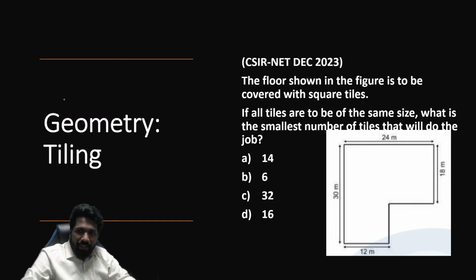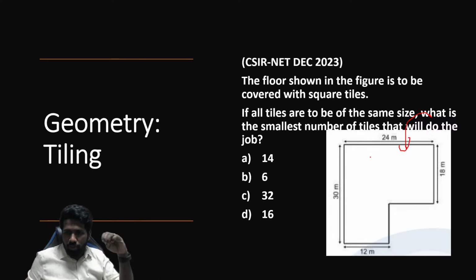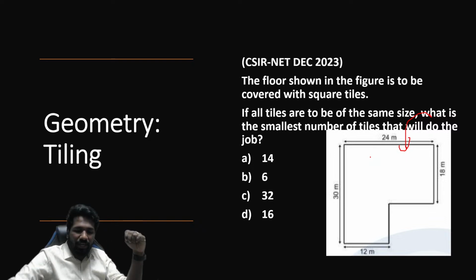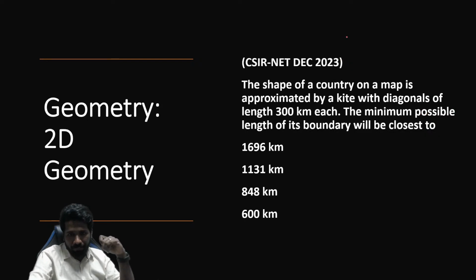एंड ज्योमेट्री में अनदर टाइप ऑफ क्वेश्चन इज टाइलिंग प्रॉब्लम. एक प्लेन देगा, यू नीड टू टाइल यूजिंग टाइल्स, रेक्टेंगुलर टाइल्स और स्क्वायर टाइल्स. कितना टाइल्स चाहिए फॉर टाइलिंग? दिस इज another important area from which questions are frequently asked. Frequently means one question maximum you can get from this. So this is an example of it. Please try this also. Tiling related problem.